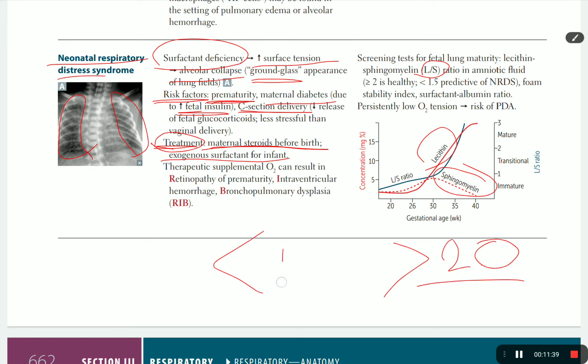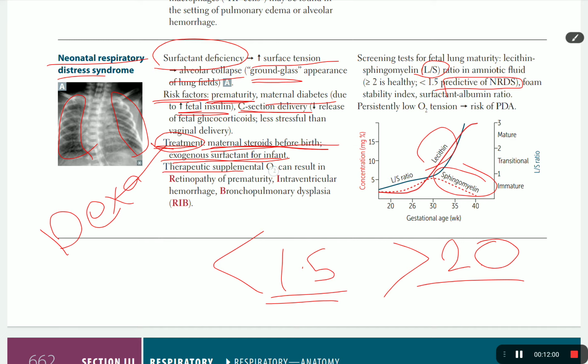If it's less than 1.5, this is a predictor for RDS. As prevention, we give a steroid to the mother, most of the time dexamethasone, or exogenous surfactant, given directly to the lung by a tube. Supplemental O2 is dangerous because it can cause retinopathy of prematurity, intraventricular hemorrhage, or bronchopulmonary dysplasia.